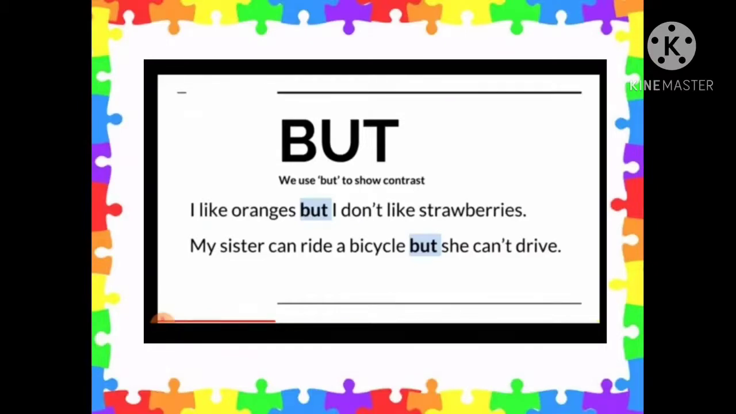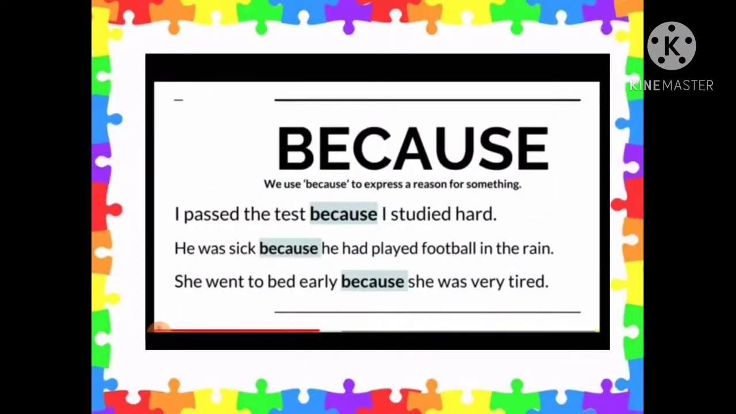Now let's have a look at the third word, which is because. We use because to express a reason for something. When we have to express the reason in a sentence, then we join the sentence with the conjunction because. For example, I passed the test because I studied hard. Here the sentence says that I have passed the test, and what was the reason? The reason was I studied hard. So it is joined with the conjunction because. I passed the test because I studied hard.